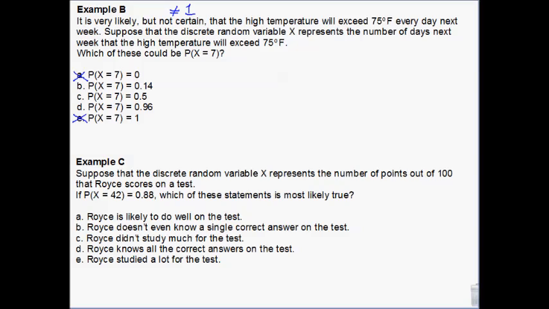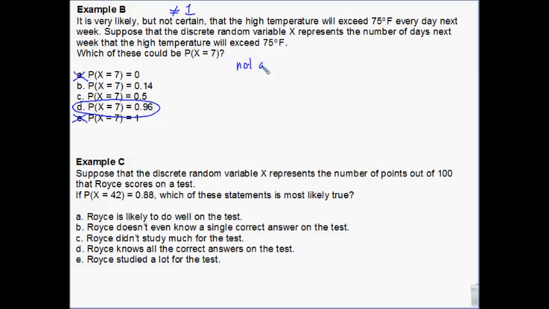It's very likely, so it's definitely not impossible. 0.5 is our halfway point. Could go either way. Anything less than 0.5 is not as likely. Very likely is closer to 1. So our answer is D. Does that make sense?